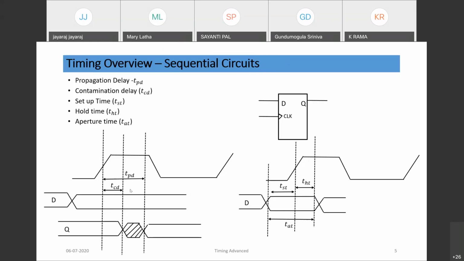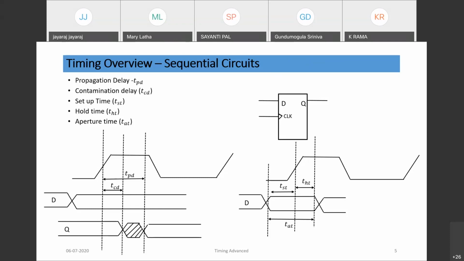That stable time is the propagation delay, and the moment the output starts changing is called the contamination delay. So the minimum time required for the output to change once the input is sampled is the TCD of that sequential circuit or flop. And of course, the setup time and hold time window. The total of this setup and hold time window is called the aperture time.